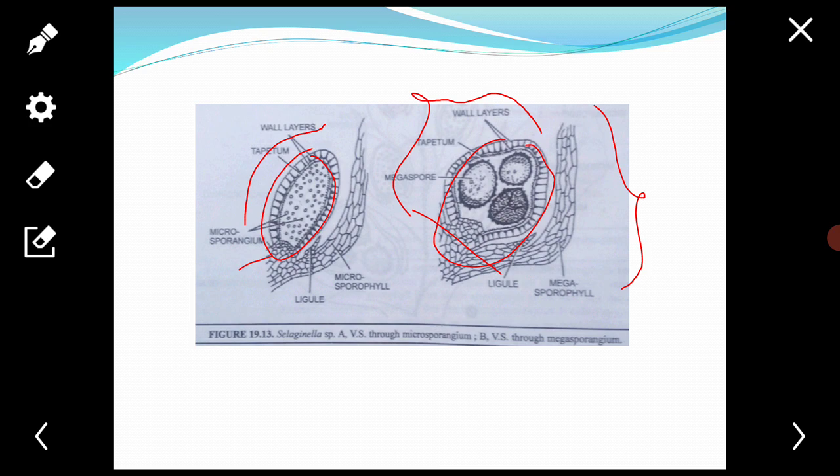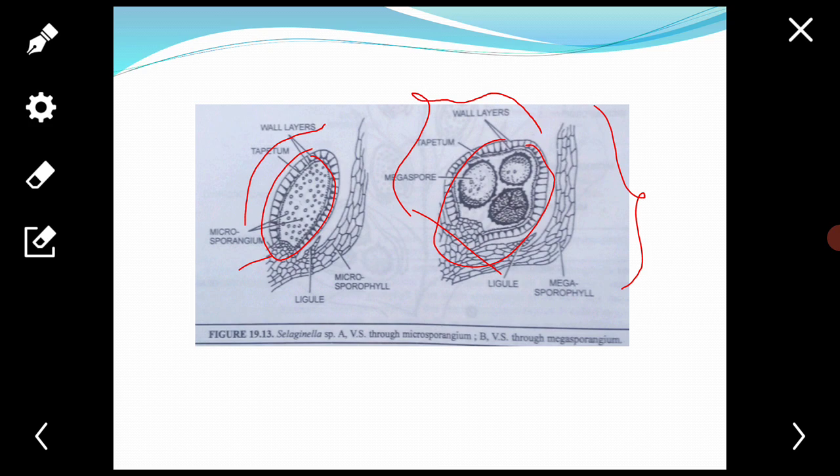Microspores are smaller in size and produced in large numbers inside the microsporangia. Each microspore is the first cell of the male gametophyte. Megaspores are large in size and produced in small number inside the megasporangia.